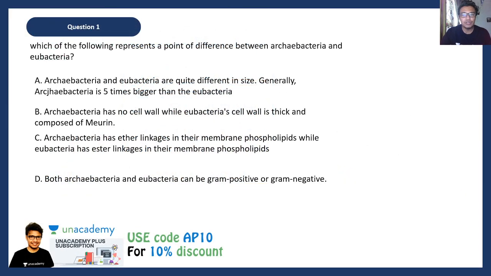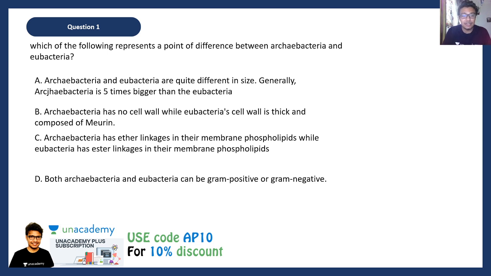So these questions would give you an overview and tell you what you should possibly learn from this particular chapter of microbiology. So the first question says, which of the following represents a point of difference between archaebacteria and eubacteria? A. Archaebacteria and eubacteria are quite different in size. Generally, archaebacteria is 5 times bigger than eubacteria. B says archaebacteria has no cell wall, while eubacteria has a cell wall, which is thick and composed of murein.